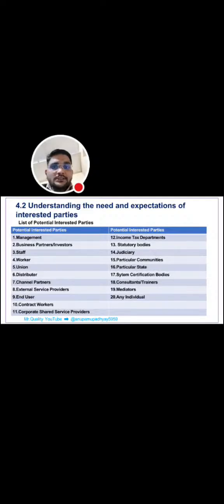List of potential interested parties: management, business partners, investors, staff, workers, unions, distributors, channel partners, external service providers, end users, contract workers, corporate, shared service providers, income tax departments, statutory bodies like judiciary, particular committees, particular states, system certification bodies, consultants, trainers, mediators, and any individual, staff, or worker, all come under potential interested parties.